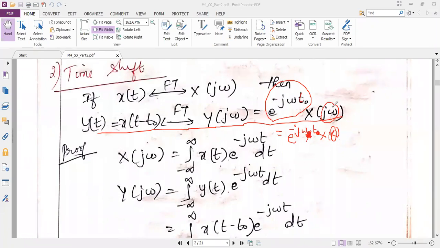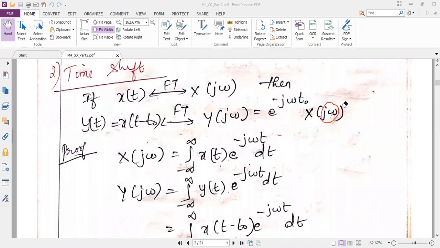That's why I'm telling you, you can just understand this property from the Fourier series property itself. In place of k, here you are using j omega. That is the difference. Whereas the remaining things are exactly same. So now I want you to just see this proof.